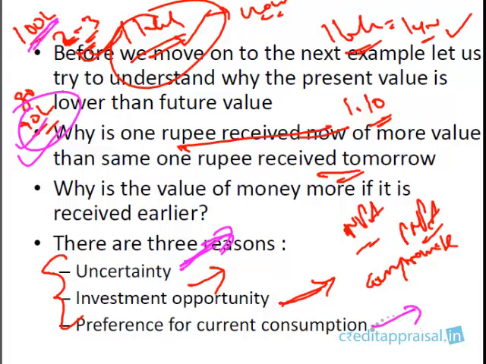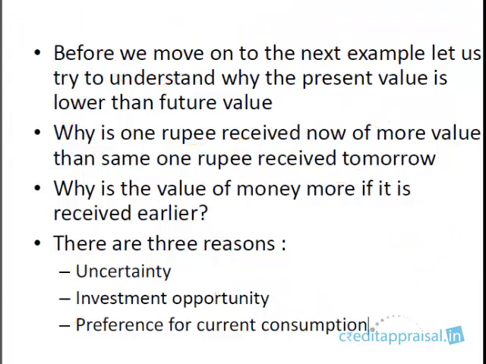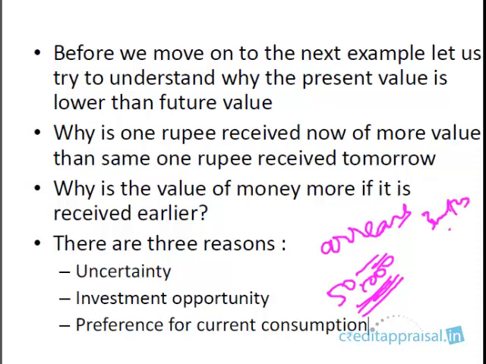One more reason is preference for current consumption. People like to consume. Say, for example, you must have gotten some arrears. Say you got arrears of 50,000. You want to consume it right away, right? If the bank says, I'll give you the arrears of 50,000 today, or you wait for 3 months and we're going to give you 51,000, not much, just 1,000 more, you're going to take it now.